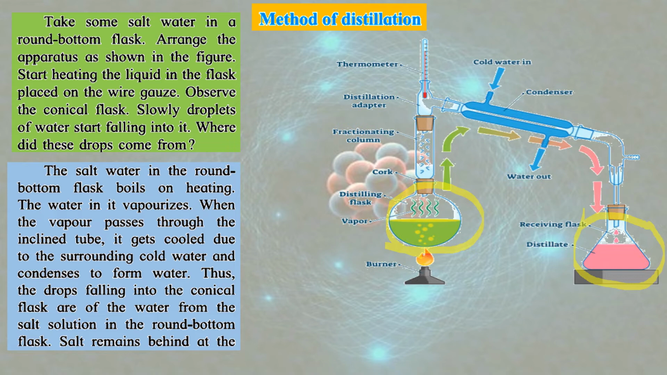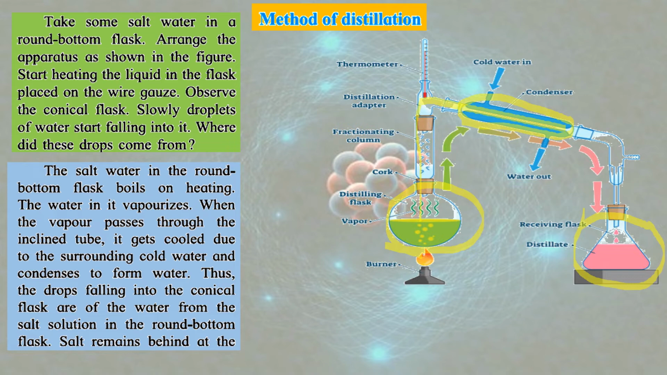When the vapor passes through the inclined tube, this is the inclined tube, okay, this blue portion. Now this inclined tube के through जब ये vapors गुजरती है, coming from the water, it cools down. It gets cooled due to the surrounding cold water and condenses to form water. Condense मतलब वो ठंडी होकर vapors convert into water. Thus the drops falling into the conical flask are of the water from the salt solution in the round bottom flask.